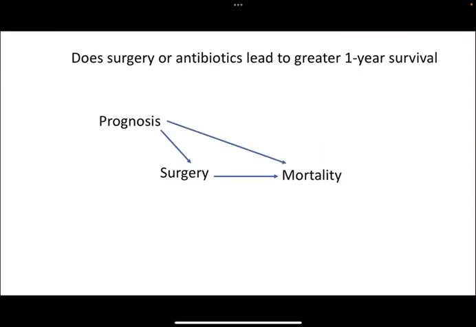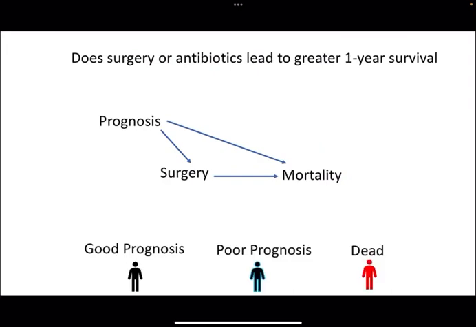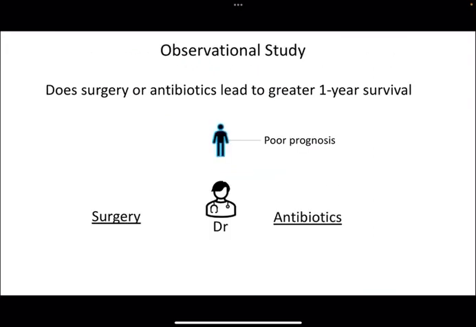Prognosis is basically an issue here. It's a confounder. It's obviously related to mortality, because by definition prognosis is how likely someone is to do well or not do well in their disease progress. But it's also related to whether they get surgery or antibiotics. That's because in the real world, when someone arrives with a poor prognosis, the doctor takes this into account, and that informs whether they assign them to surgery or antibiotics.